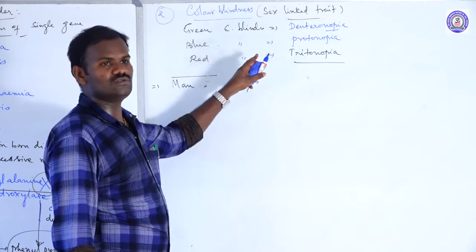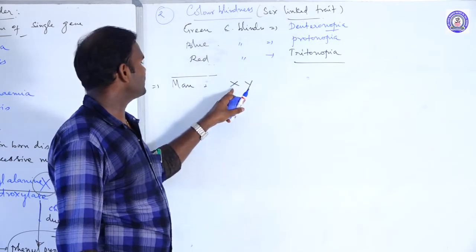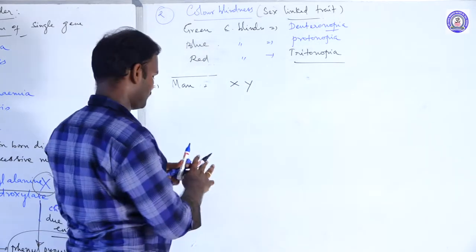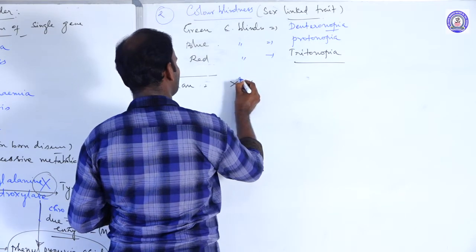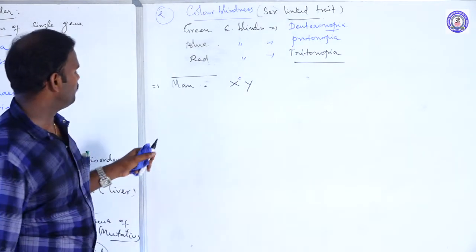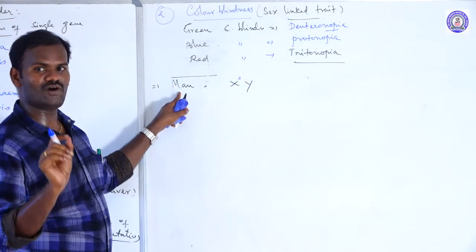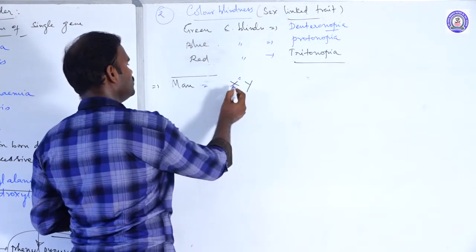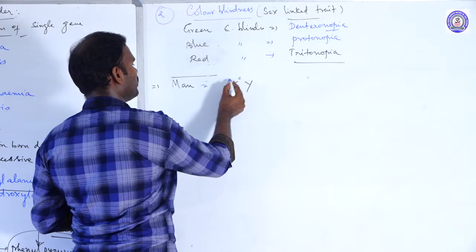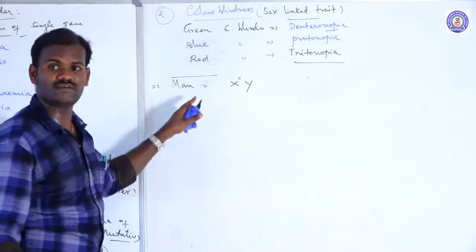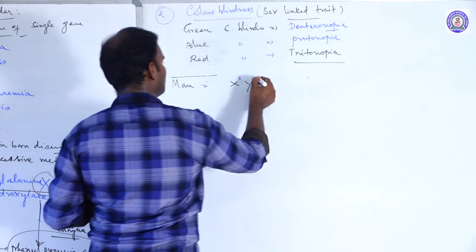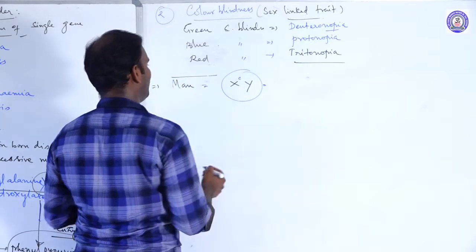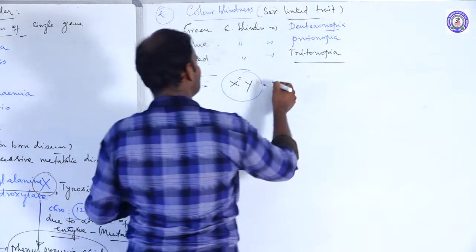The recessive gene lies on the X chromosome. If the recessive allele or gene is located on the only X chromosome, he is a fully affected person. So these are the genotypes of a color-blind man.